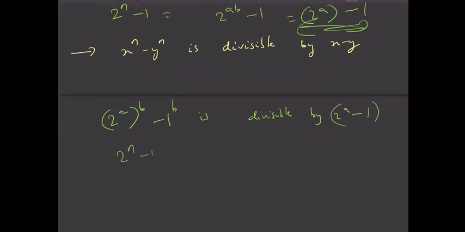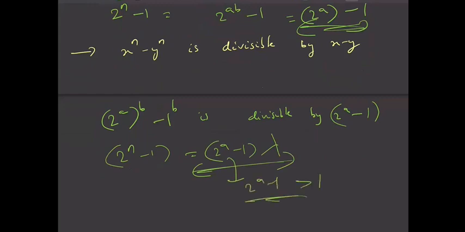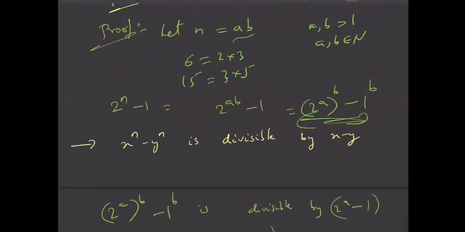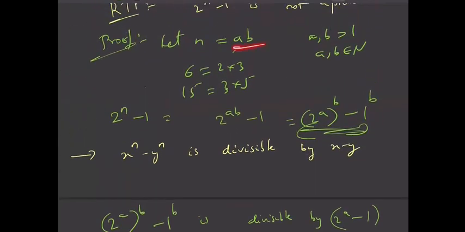So 2 power n minus 1 is 2 power a minus 1 into some lambda, isn't it? So you can see that 2 power a minus 1 is also greater than 1, because a is greater than 1. So 2 power a is greater than 2, and 2 power a minus 1 is greater than 1, isn't it? Because n is ab and a and b are both greater than 1.